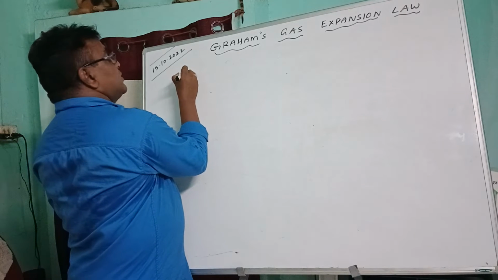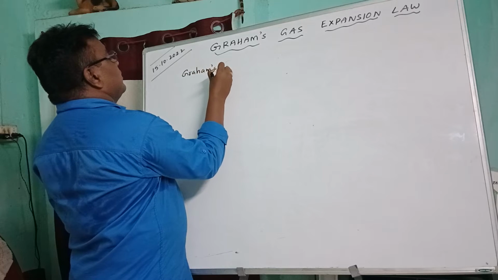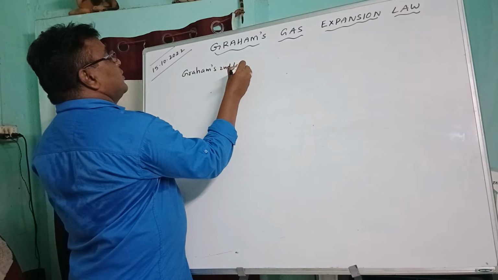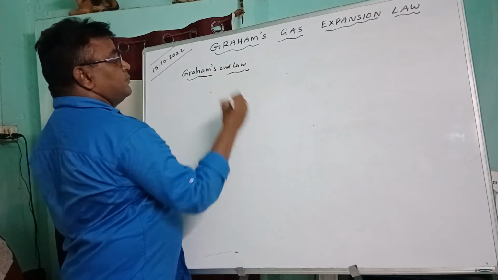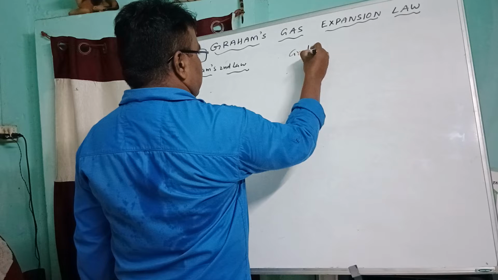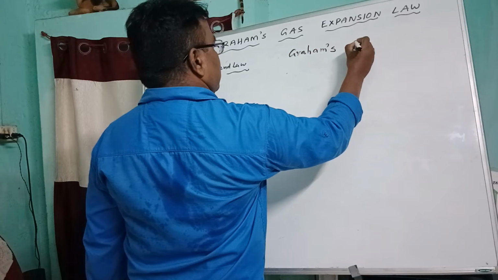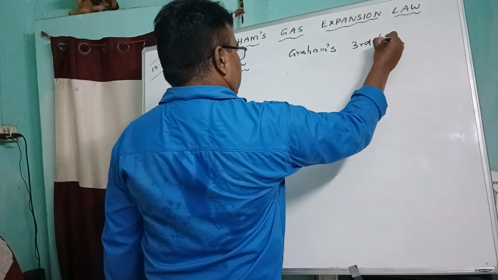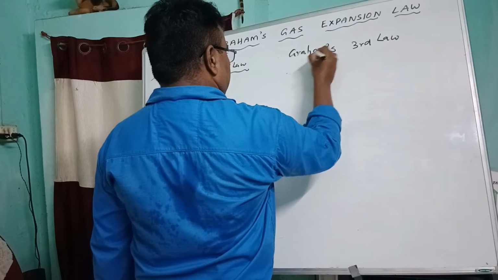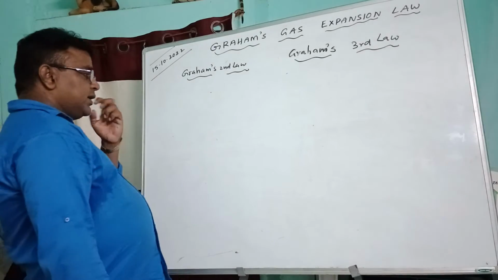Next, Graham's second law. So what is Graham's second law?